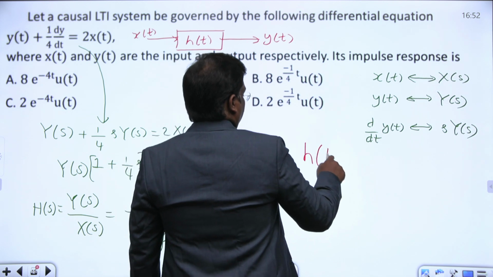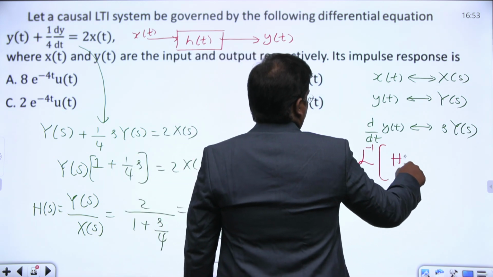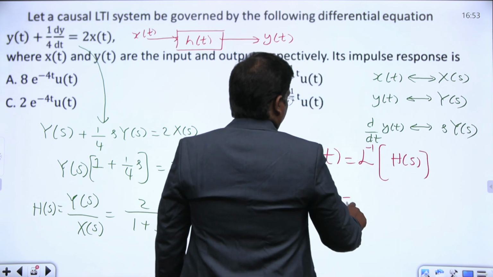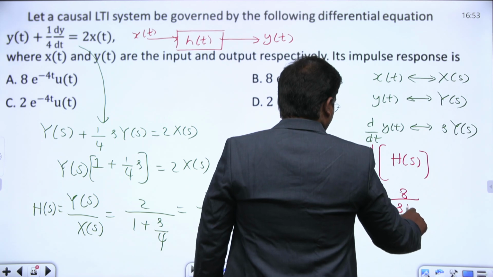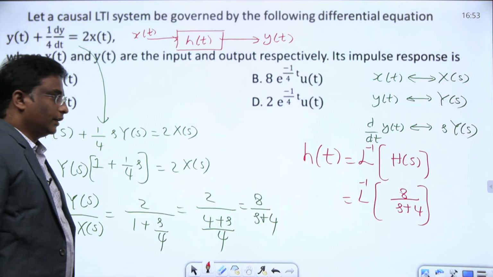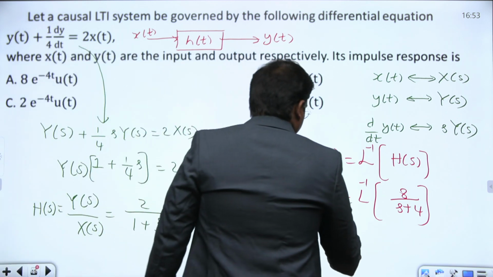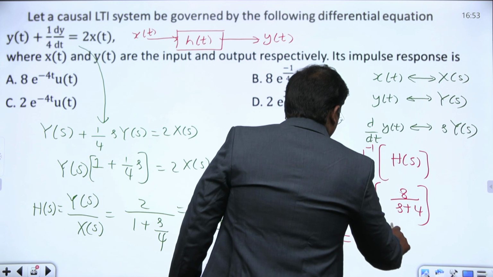This h of t is nothing but the Laplace inverse of H of s, the Laplace inverse of 8 by s plus 4. If I take 8 outside, the Laplace inverse of 1 by s plus 4 is e power minus 4t u of t.